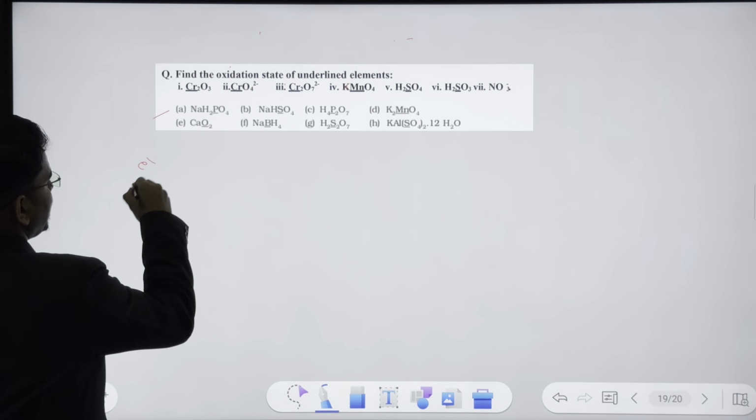Step number 2 is to balance oxygen. How to balance oxygen? By adding H2O. Here we have 7 oxygen and here we have 0 oxygen, so we will add 7 H2O to balance the oxygen. After balancing oxygen, you have to balance hydrogen.